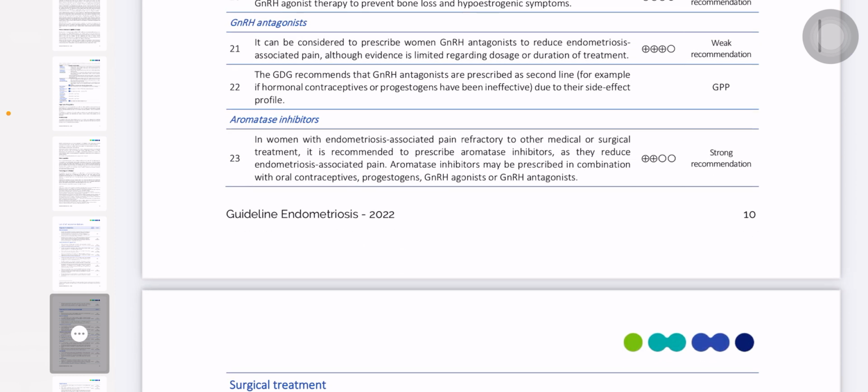Aromatase inhibitors are for endometriosis associated pain refractory to other medical or surgical treatment. Okay, so this one is the last option. We do not give aromatase inhibitors routinely, because they have certain side effects. If the patient is refractory to other medical treatment and surgical treatment has failed, then we give the option we have, that is aromatase inhibitor. But for exams you have to memorize the treatment options: analgesia, hormonal treatment, and also for talks you have to